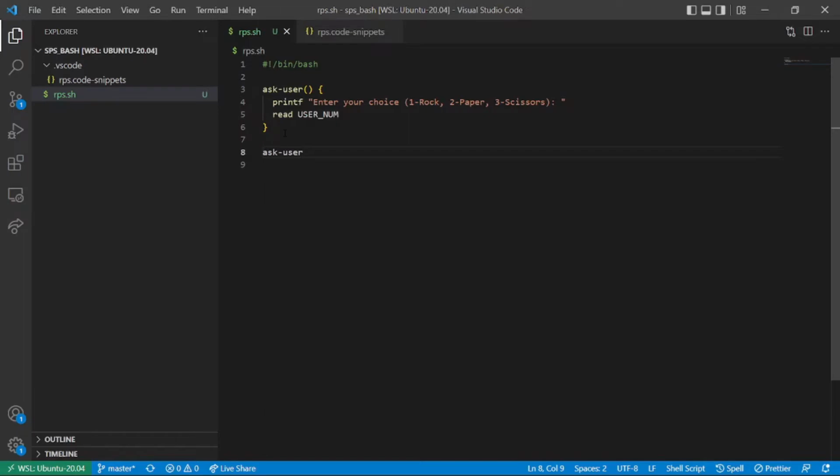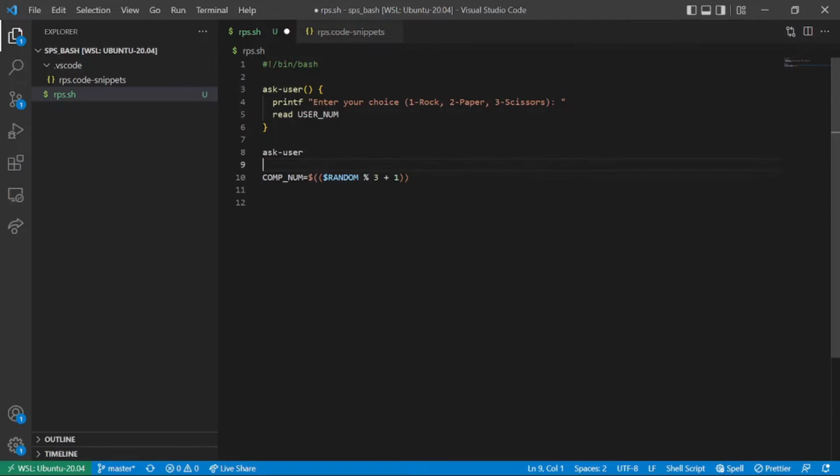After getting the user choice in the usernum variable, we have to generate a random number that would act as the computer's choice. For that, we'll use this environment variable, $RANDOM, that is available in almost any Linux operating system. This random number will give us any integer, and that integer modulo 3 will give us 0, 1 or 2, and plus 1 will give us 1, 2 or 3. This way we are ensuring that the computer choice is a valid number.